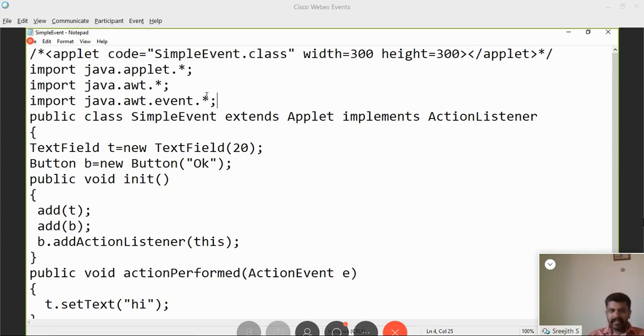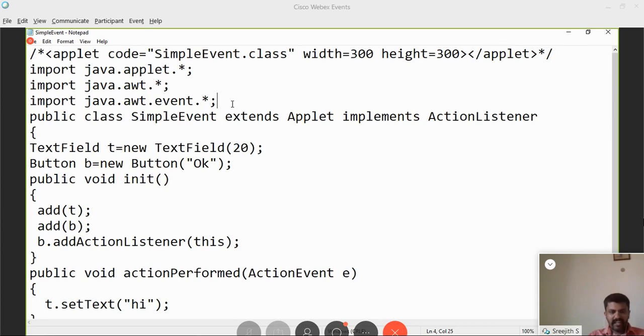However, I will explain. java.awt.* means all the classes and interfaces inside the AWT folder will be imported. The classes and interfaces inside the event folder of the AWT folder will not be imported. That's about package hierarchy. A package is nothing but a folder. AWT is a folder, and inside the AWT folder there is a folder called event. Inside the event folder, a lot of interfaces and classes are written, which together we call APIs, application programming interfaces.